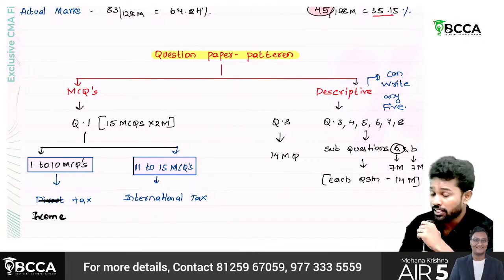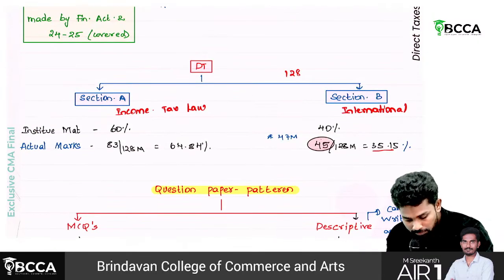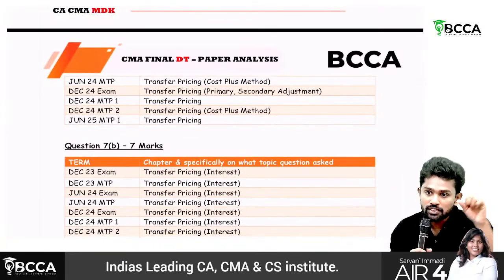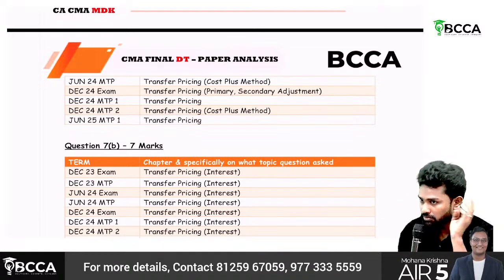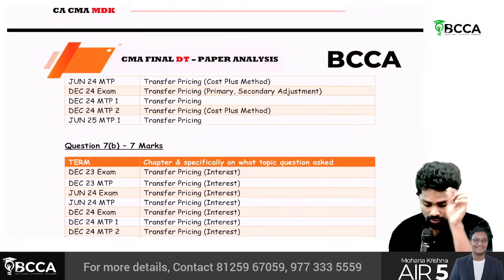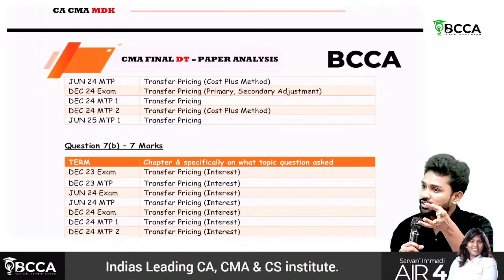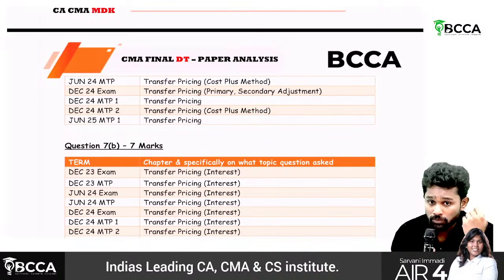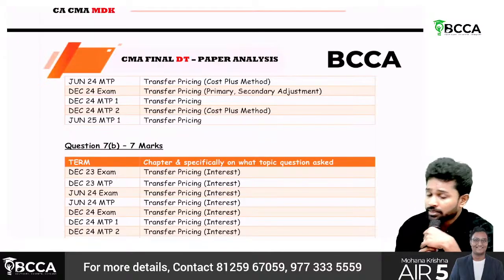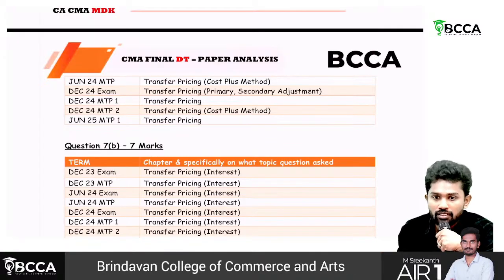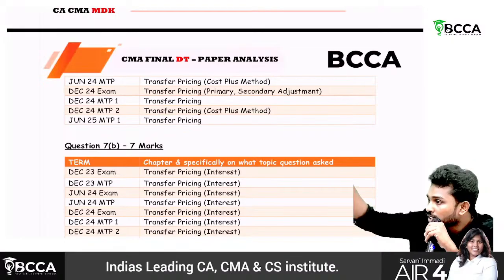The benefit is this 2A, 2B analysis I have shown you, right? Under which particular question, which chapter they are asking. They will give 2 or 3 chapters as the categorization. Let's say under 7A, the question could come from 3 chapters, and out of these 3 chapters they might ask a question from 1 chapter. How they are structuring that is based on the institute study material. So maybe for our material, we might divide the whole syllabus into some 30 chapters, but the institute material might not have 30 chapters.